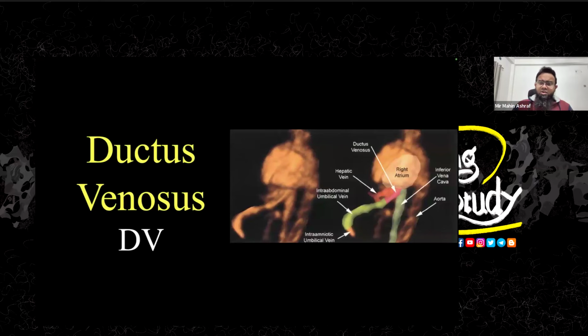So I searched for multiple lectures and just looked at an important topic. Sometimes I get questions about that part. So let's talk about the ductus venosus. It's a very common vessel that you need to check during the obstetric Doppler, and it is commonly ignored as far as I see during your obstetric scan. Why is it ignored? It is not ignored because it has a low value or high value. It is ignored because sometimes it is difficult to find the ductus venosus. So let's see how we can easily detect the ductus venosus in patients.